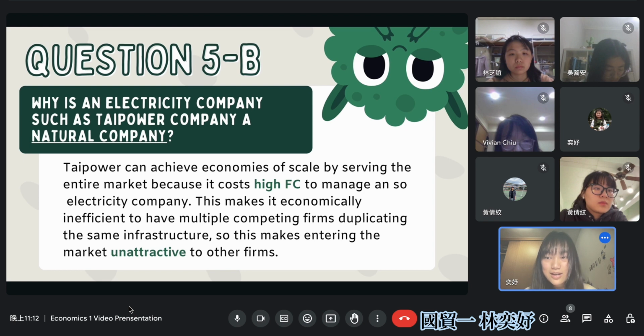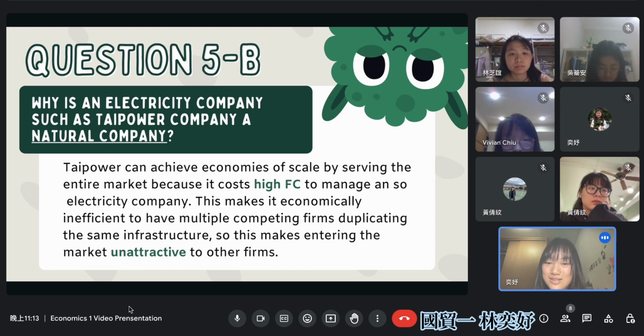Okay, the next question is, why is an electricity company such as Taipower Company a natural monopoly? Just as I mentioned, Taipower can achieve economies of scale by serving the entire market, because it costs a high fixed cost to manage a big electricity company.